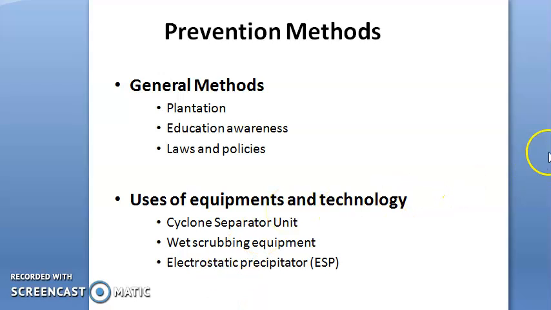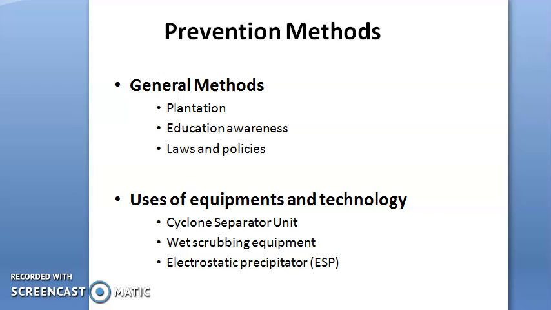Now the prevention and control methods: how to prevent and control the impact of air pollution. The general methods are plantation, education, awareness, law and policies. Plantation is very much responsible for controlling air pollution, so we have to plant many, many trees around us.